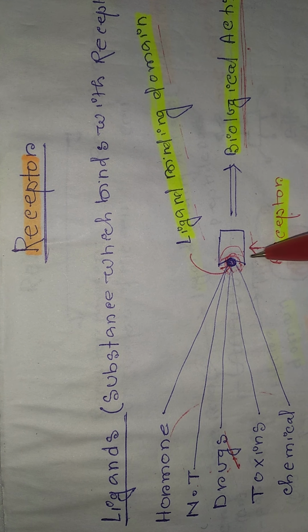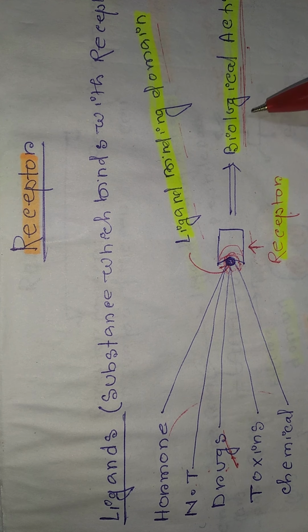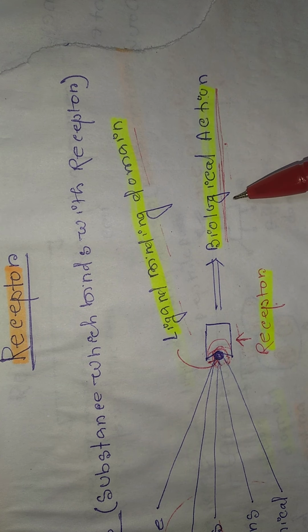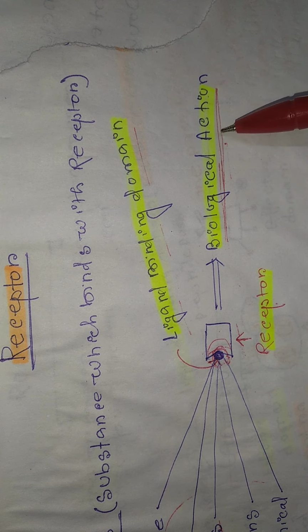Suppose one ligand binds to the ligand binding domain. After binding, it does not produce any biological effect or biological action.